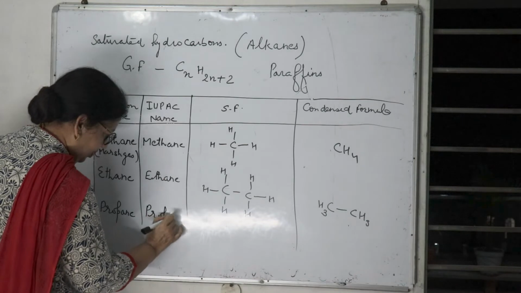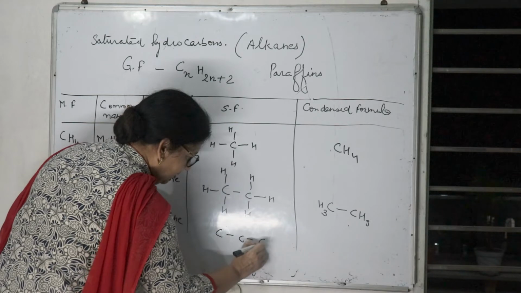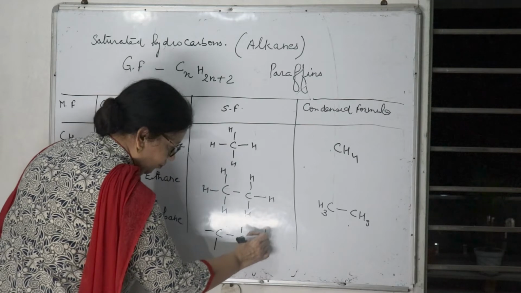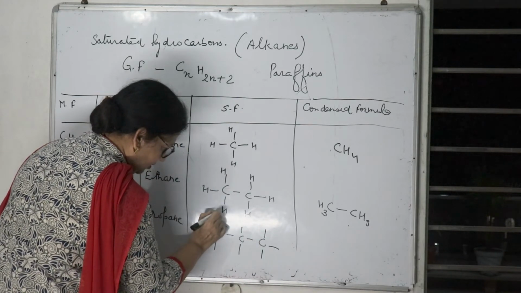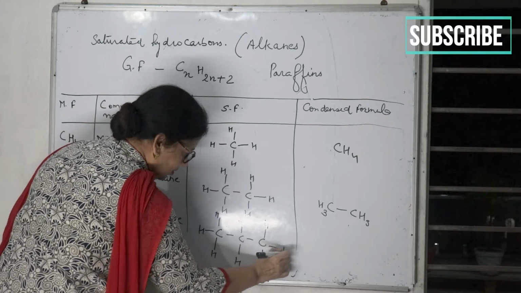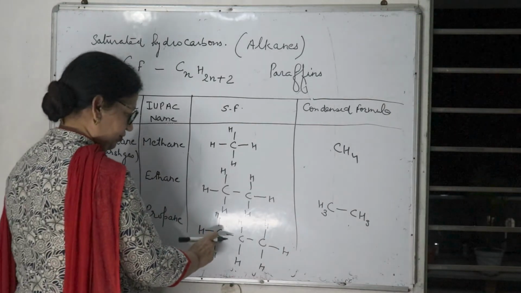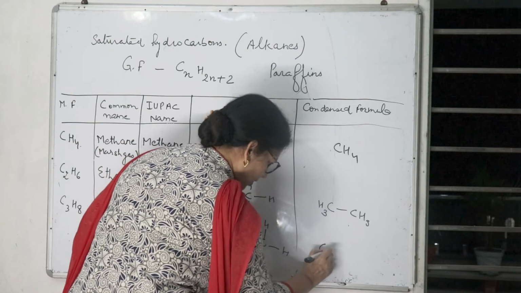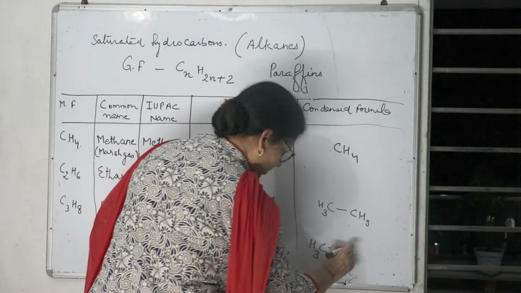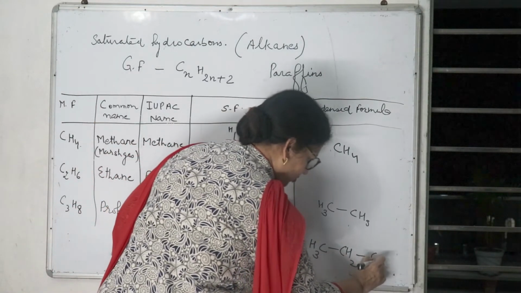IUPAC name same, propane, and structural formula: 3 carbons in a series and 4 bonds of each carbon completed with hydrogen. So this is propane. In the condensed formula, the first carbon has 3 hydrogen, the second carbon has 2 hydrogen, and the third carbon also has 3 hydrogen.